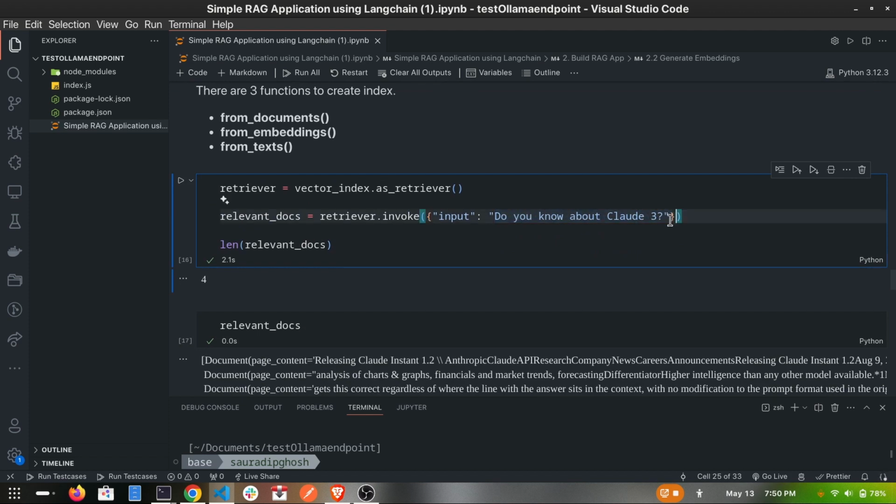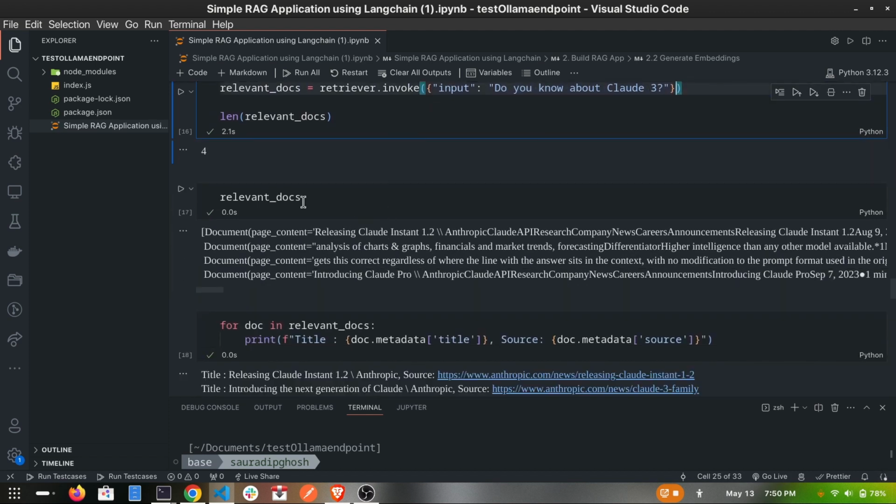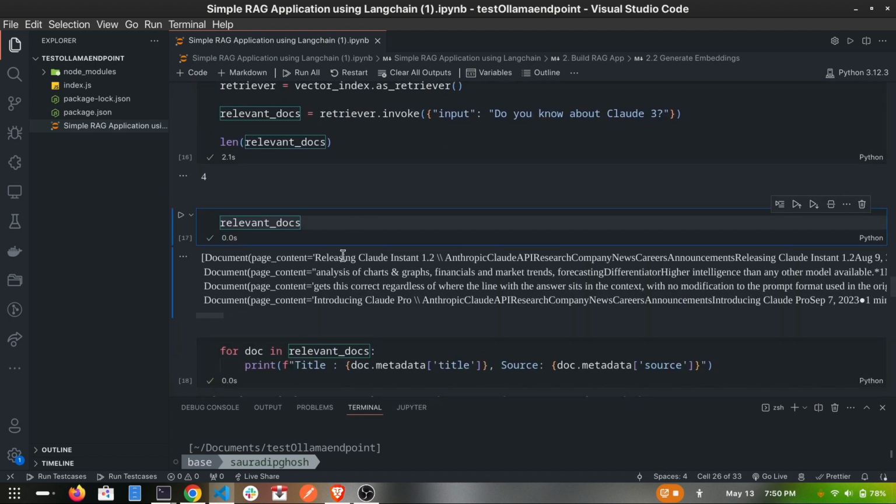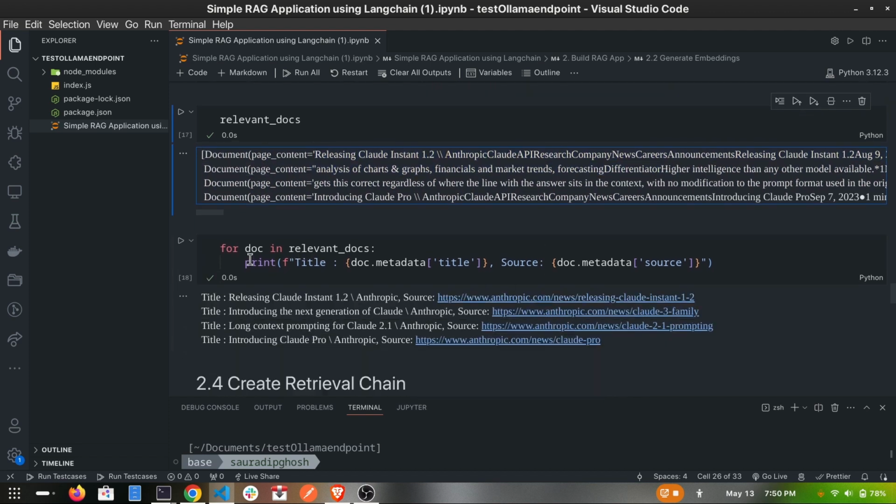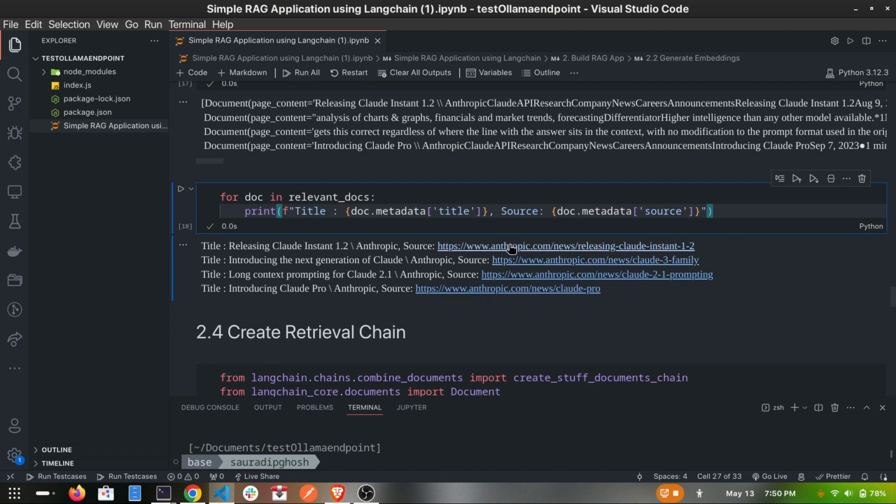Then I ask some question, giving some input, and according to the result I print the relevant documents, and my RAG LLM is currently retrieving the correct documentation. After that I iterate through the document sources, and as you can see, the LLM is correctly retrieving from those links we provided.